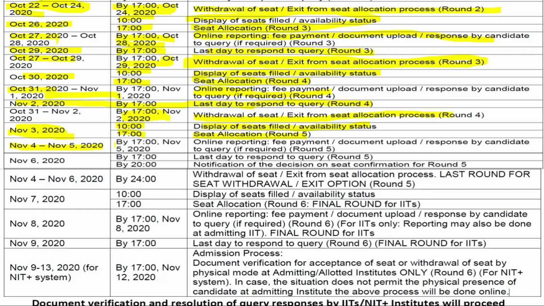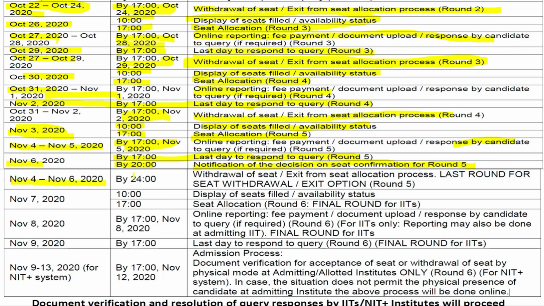November 4 to November 5, by 5 p.m. of November 5, online reporting and response by candidate to query, and the last date of response to query is 5 p.m. of November 6th, and by 8 p.m. of November 6th, notification of the decision on seat confirmation from round 5. You need to give the decision on seat confirmation for round 5.